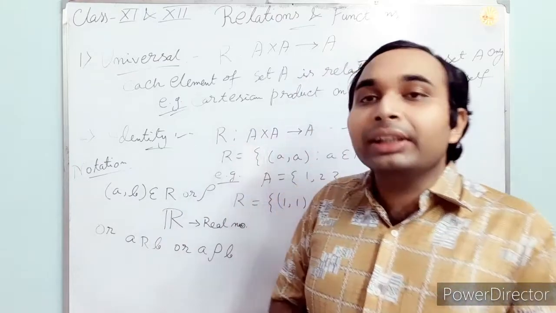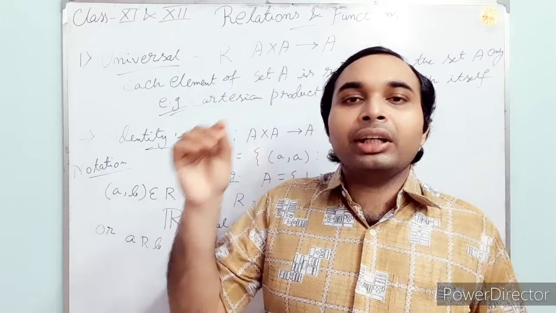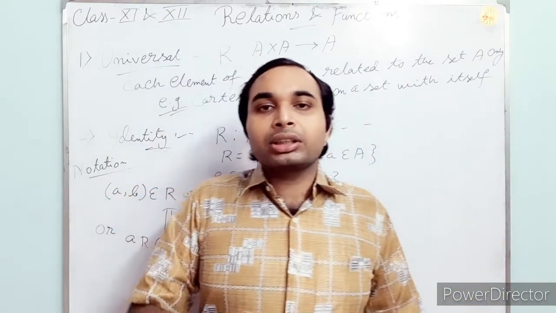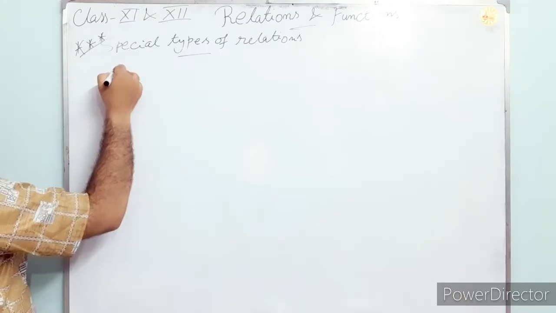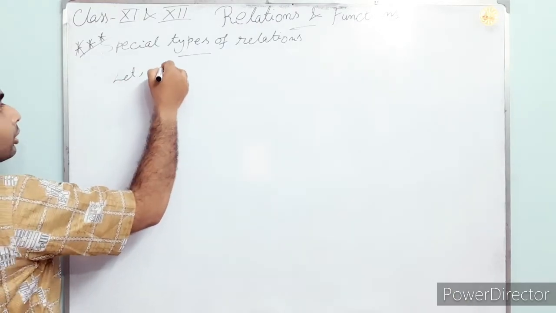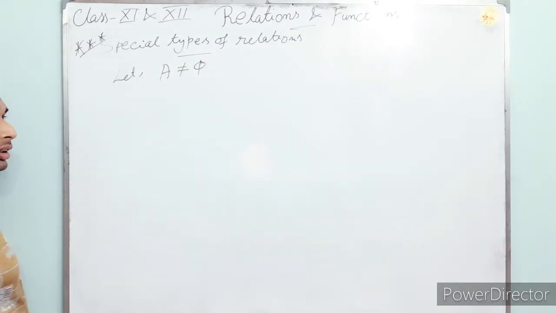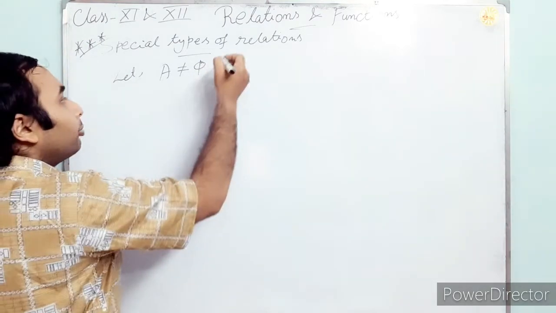When we say relation, since we are studying the relations chapter, some types come to our mind: reflexive, symmetric, transitive. Let A not equal to phi, that means A is a non-empty set.